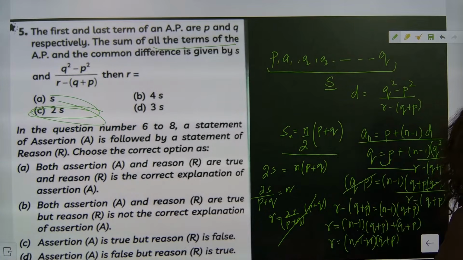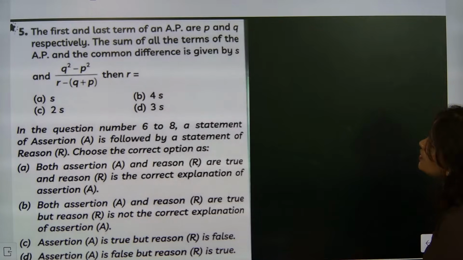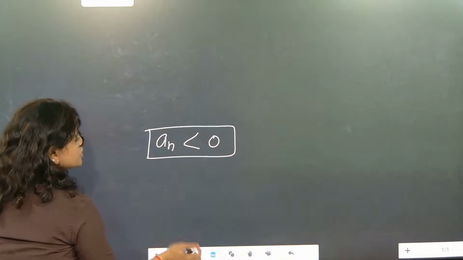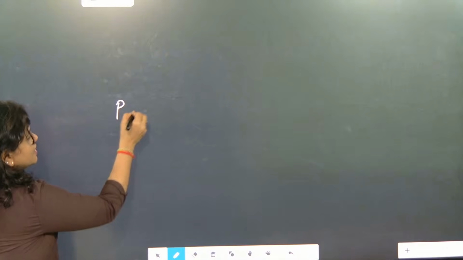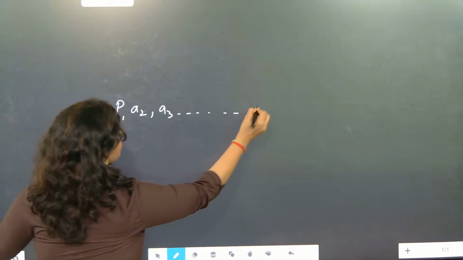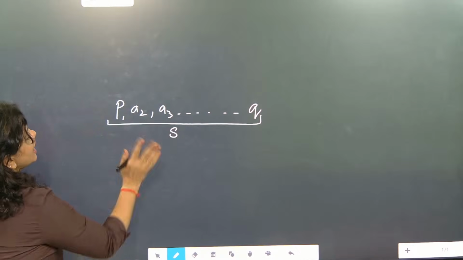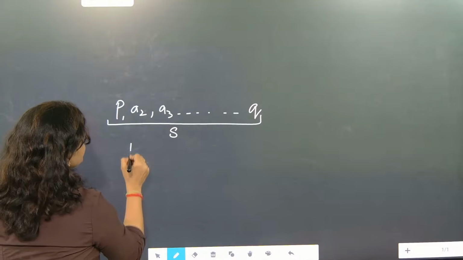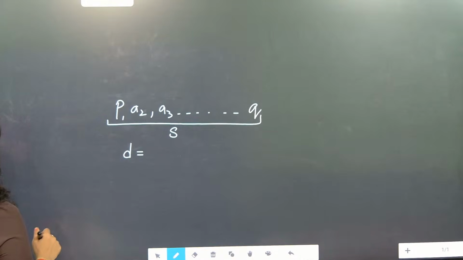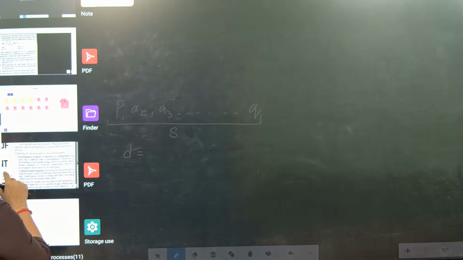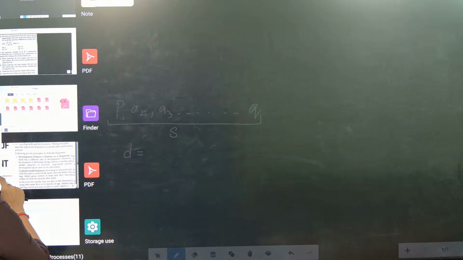Okay, I'm going to teach this one more time on the board. See, listen. And we are not going to leave this type of question also. What is given first? The first term is given as p, then second term, third term we don't know, but the last term is given as q. Sum of all the terms is taken as s. Understood? After that, what they are telling is the common difference d, written as (q square minus p square) by (r minus q plus p).